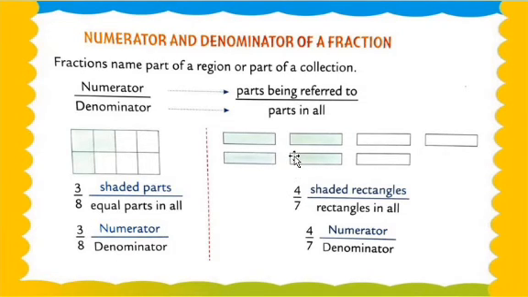How is it possible? Let's check here. 2, 4, 6 plus 7. So how many parts are shaded? There are 7 rectangles.